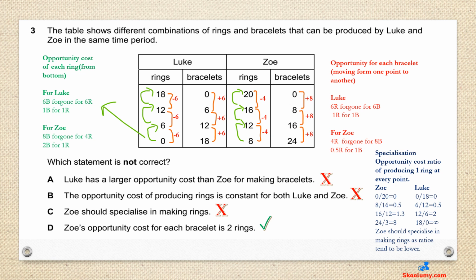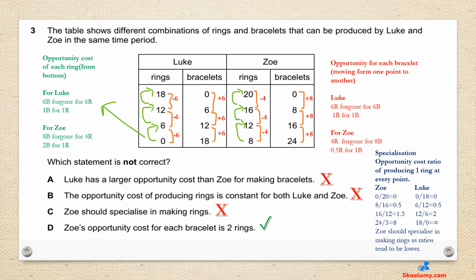Likewise for Zoe, moving from the bottom, 8 bracelets have to be foregone to produce 4 extra rings. 8 bracelets is obtained by subtracting 16 from 24. 4 extra rings is 12 minus 8. This means 2 bracelets are foregone for each ring. C is wrong as the statement is correct.